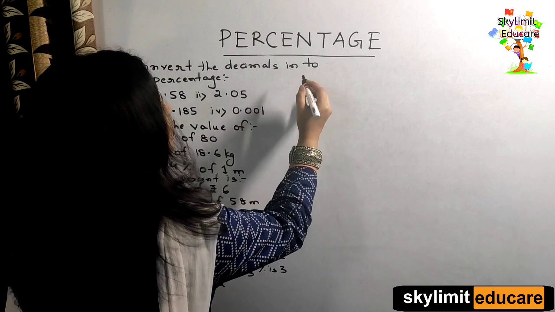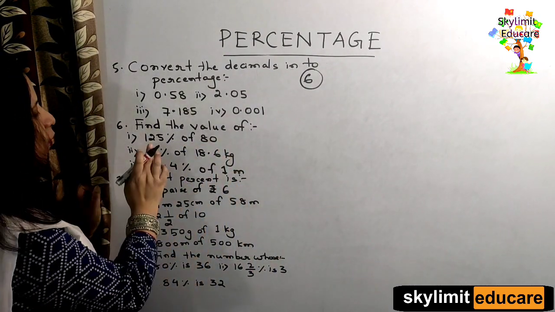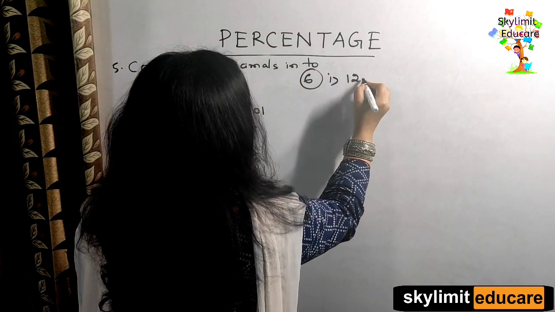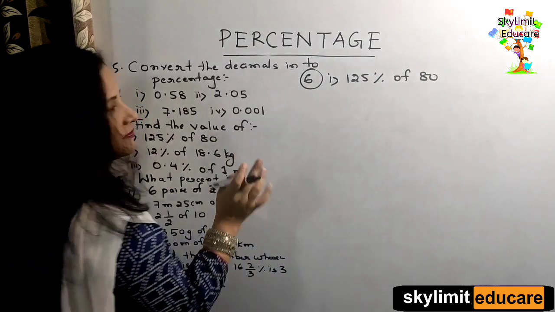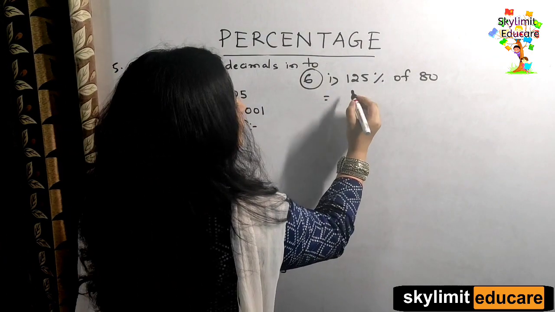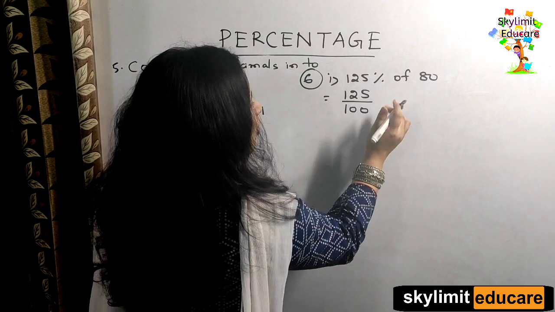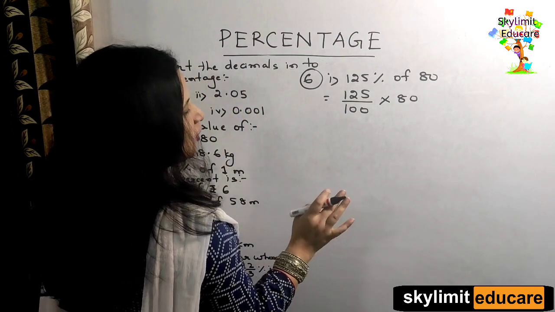So now let's solve question number 6. Find the value of 125% of 80. Okay? 125% of 80. That is the question. Okay? So now 125% is same as 125 by 100. Of is multiply 80. Clear? Very simple. Very simply we are going to solve this.